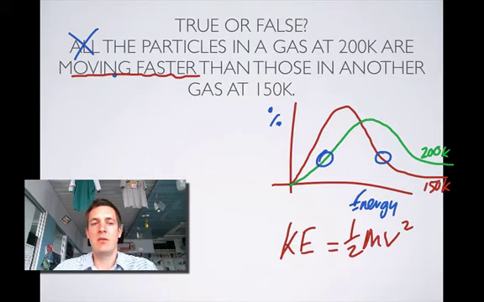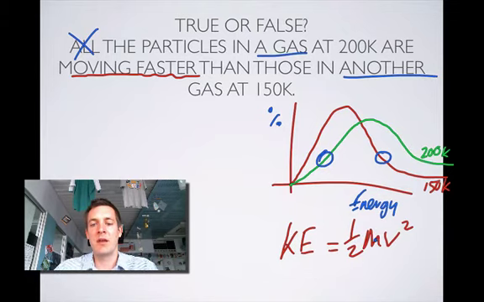On average, the particles in a gas at 200 Kelvin do have higher energy, but not all of them do. Now moving on to "moving faster", this makes the question trickier still, because it sounds as if we've got two gases, one gas and another gas. If they were the same gas, then all the particles would have the same mass, and certainly they would be moving faster on average as the temperature went up. But because we don't know if these two gases are the same, we don't know what mass the two particles have.